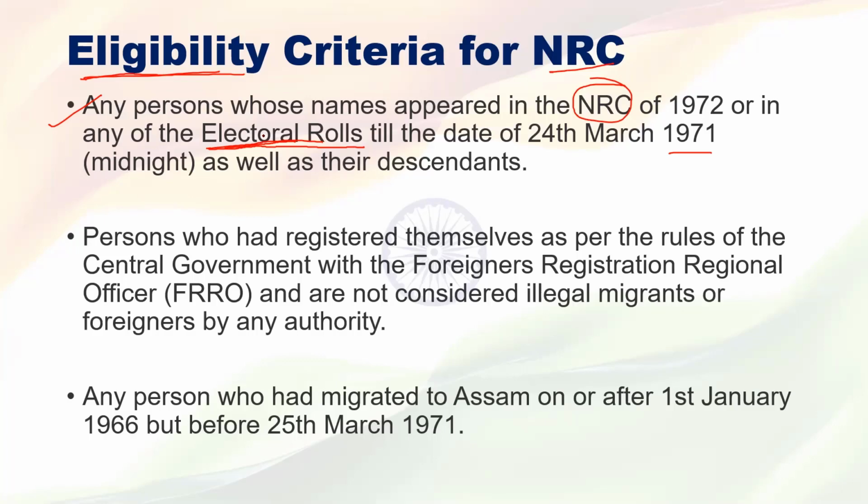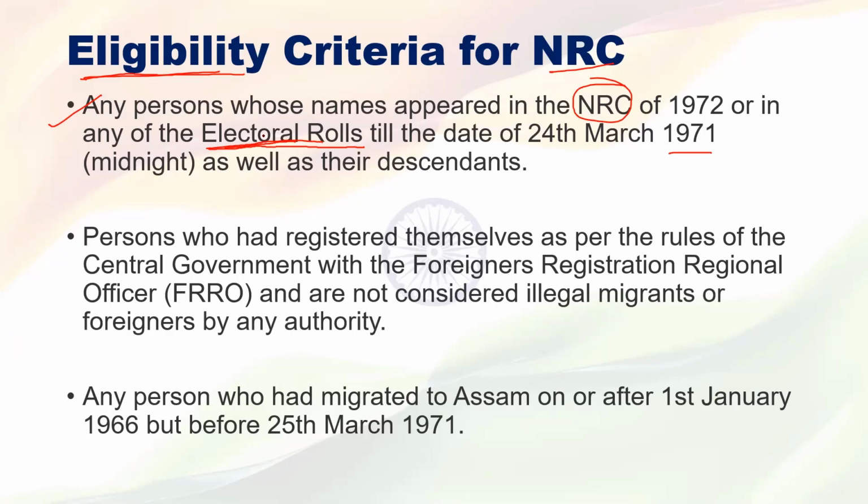Understood? Or you want me to explain once again? Once again, sir. Okay, simple. What was that criteria? Any person who migrated to Assam from Bangladesh before 1971. Take an example: I migrated to Assam from Bangladesh before 1971, plus my name appeared in the electoral rolls, plus my name appeared in the National Register of Citizens.